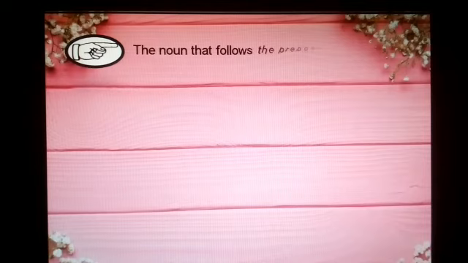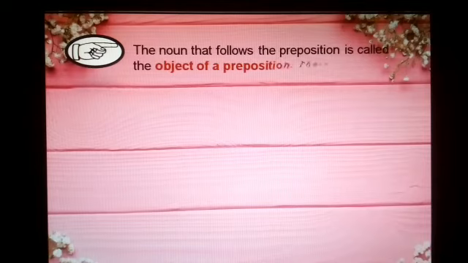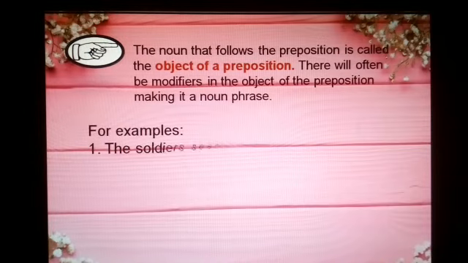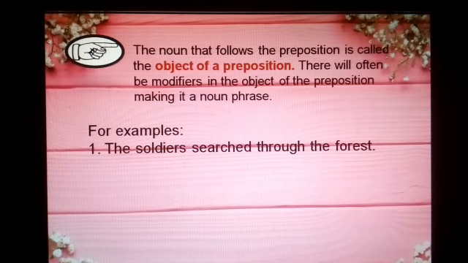Aside from the preposition, a prepositional phrase must contain an object of a preposition. The noun that follows the preposition is called the object of a preposition. There will often be modifiers in the object of the preposition, making it a noun phrase.